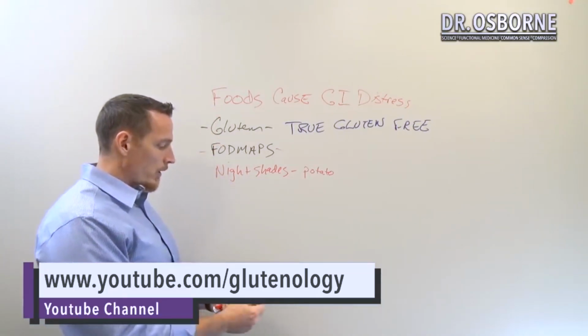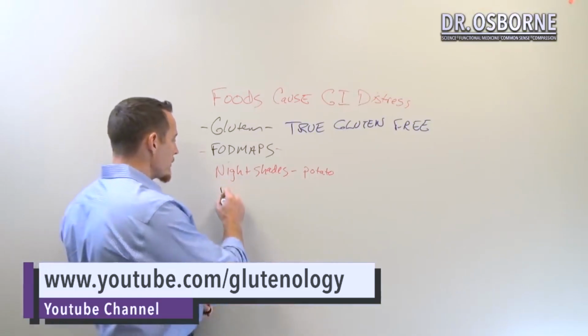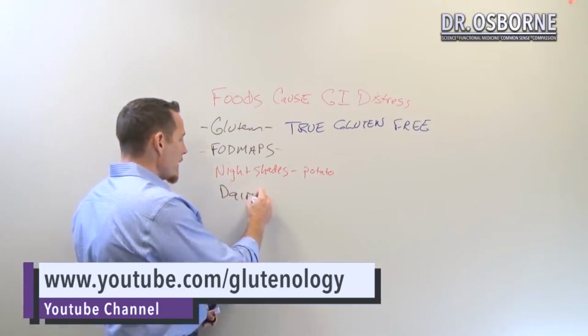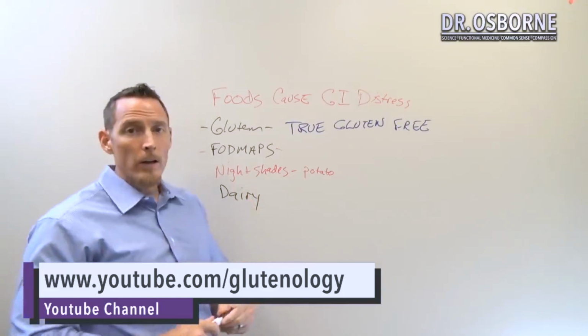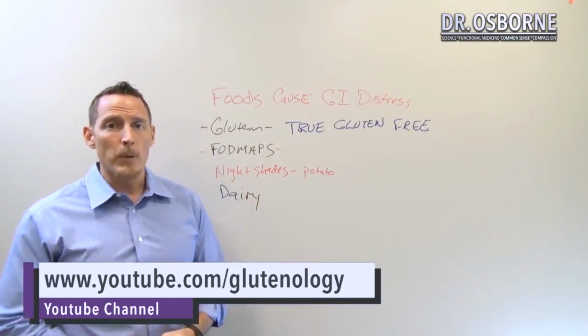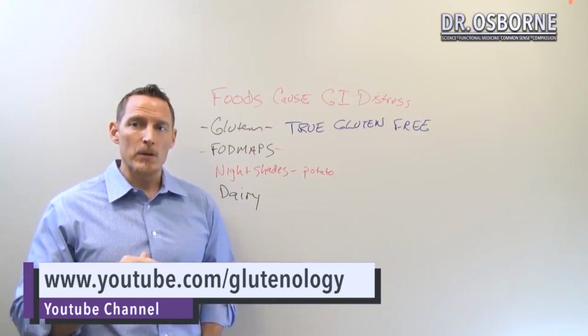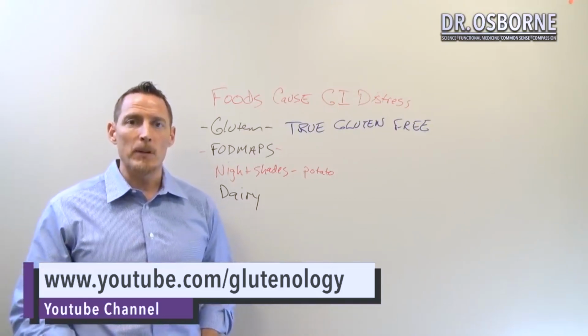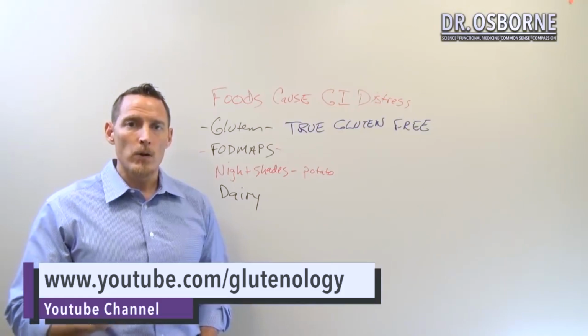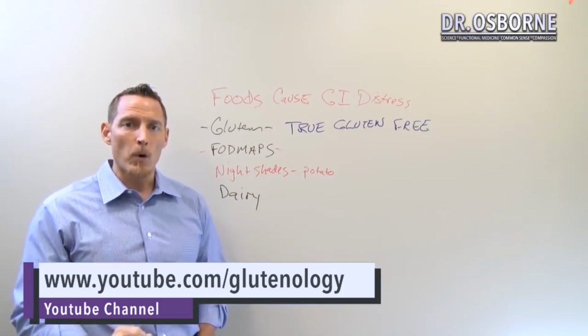Now, another group here is dairy, and I did an entire show on dairy. I'm not going to belabor it. 90% of the points are very well explained in that past episode. We can probably throw that link up in the feed as well for those of you who haven't seen it or want to know more about dairy.